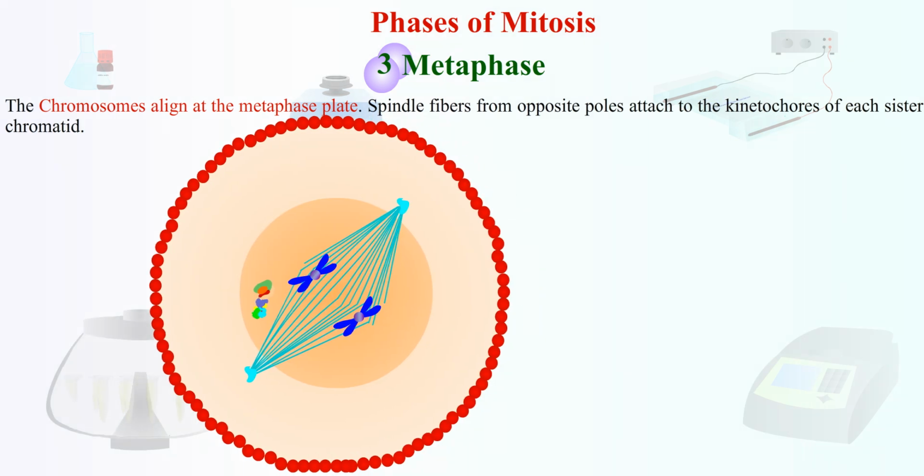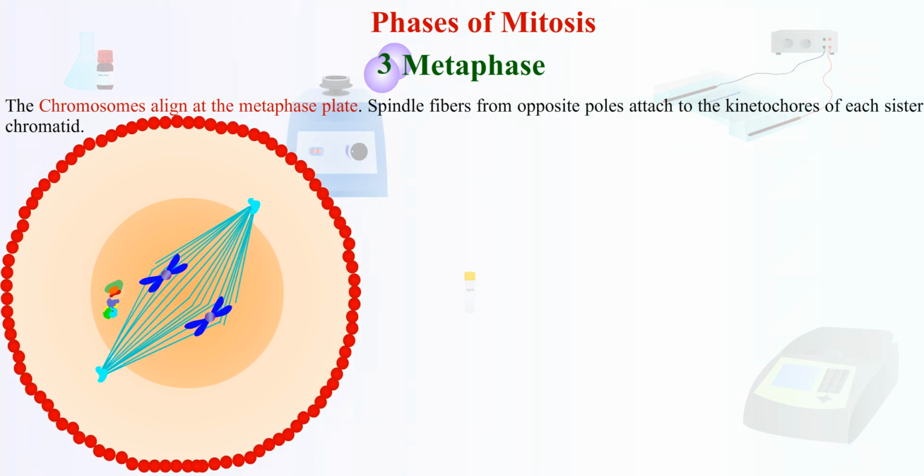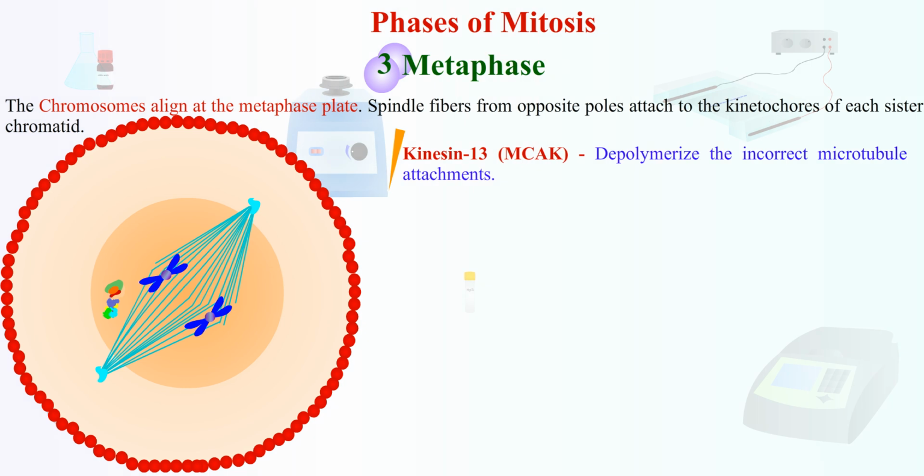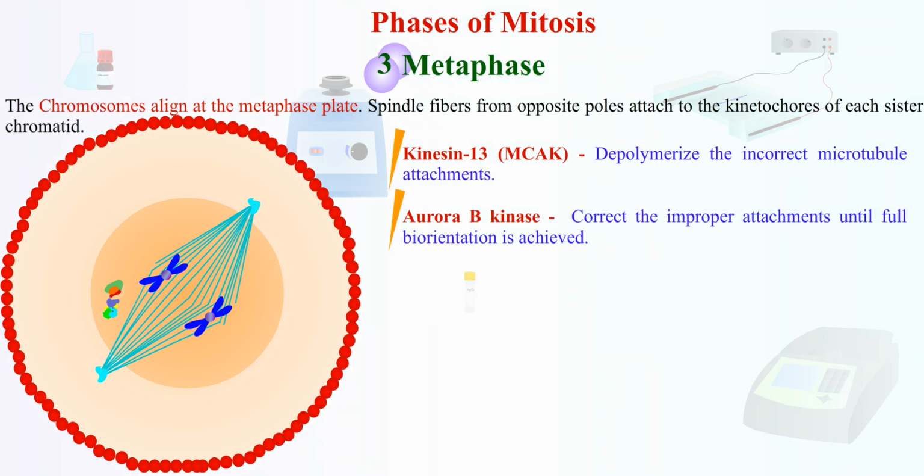The kinetochore microtubule attachments are stabilized by enzymes like 1. Kinesin 13 or MCAK, which depolymerize the incorrect microtubule attachments. 2. Aurora B kinase continues to correct the improper attachments until full biorientation is achieved.